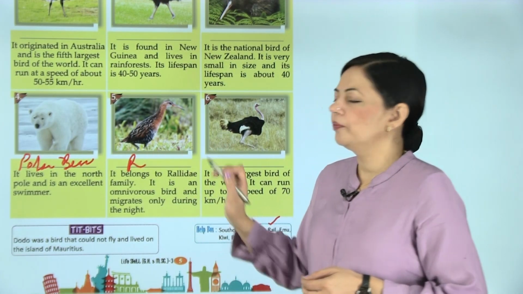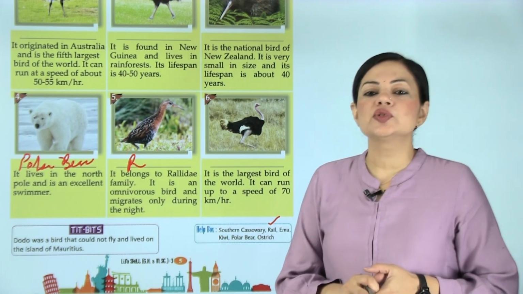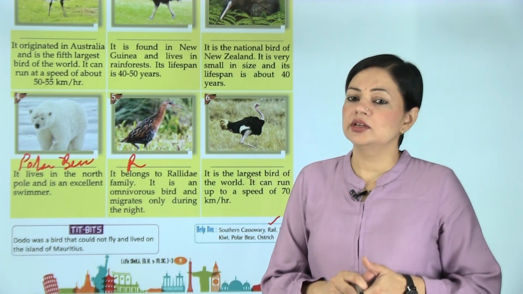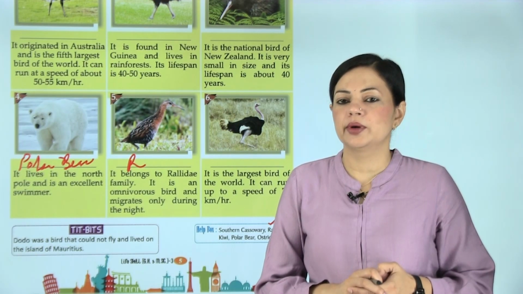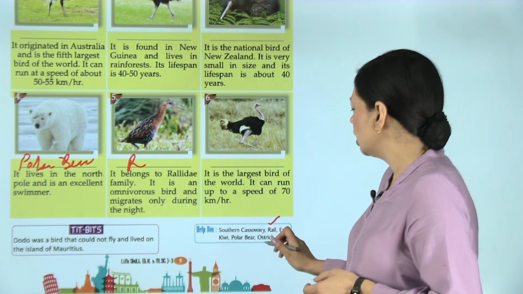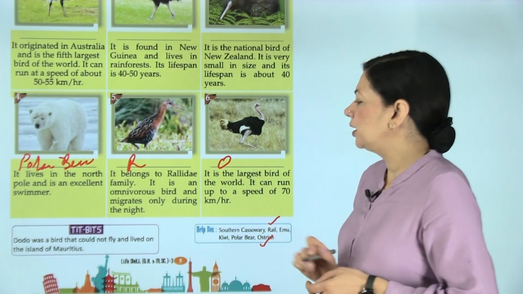So write down here. Next is, it is the largest bird of the world and it can run up to a speed of 70 km per hour. Everyone knows, children? That is an ostrich. So write down here ostrich.